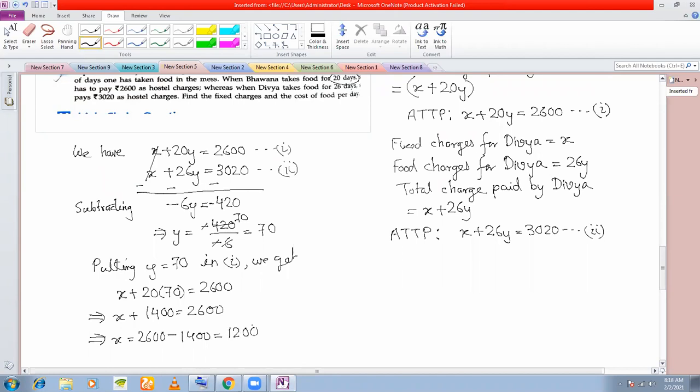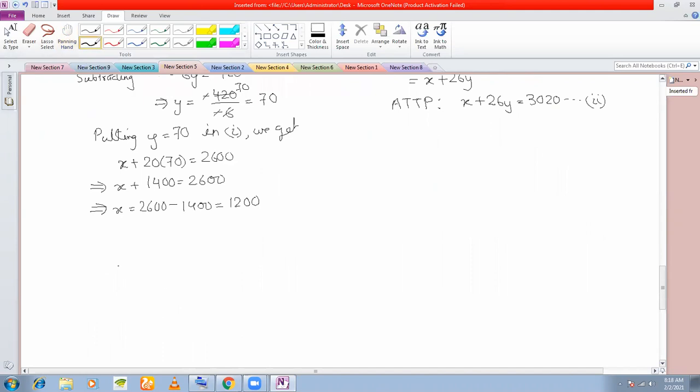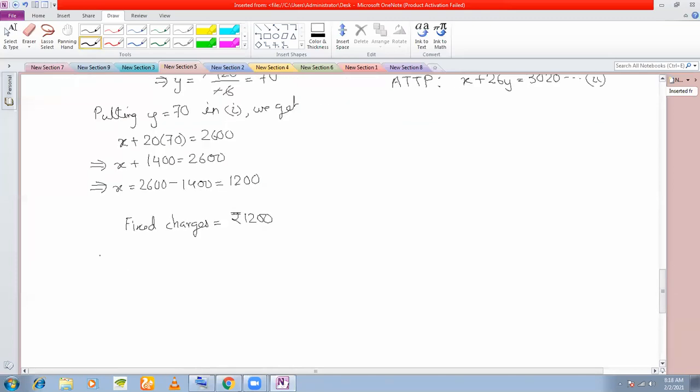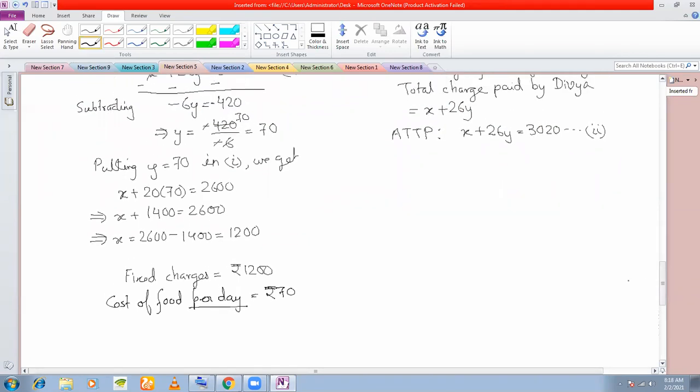So therefore, what is the fixed charges? Fixed charges is equal to rupees 1200, and cost of food per day is equal to rupees 70. That's it. That finishes off this chapter. Any questions on any other problem?